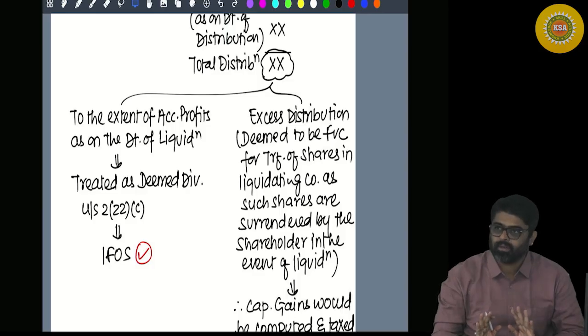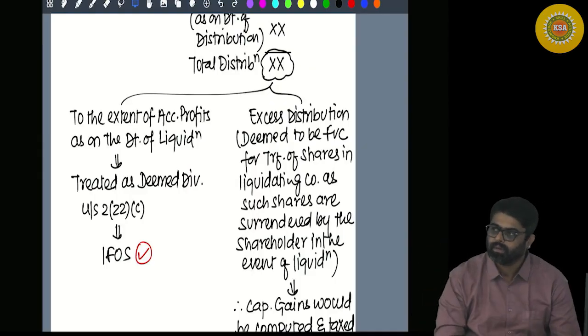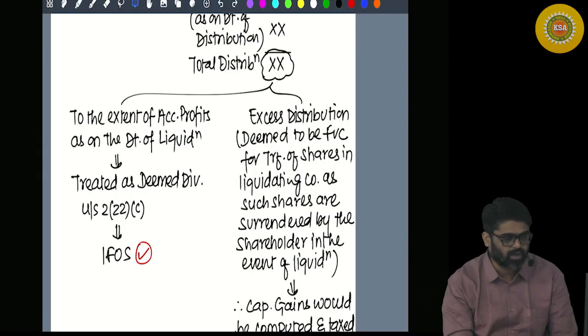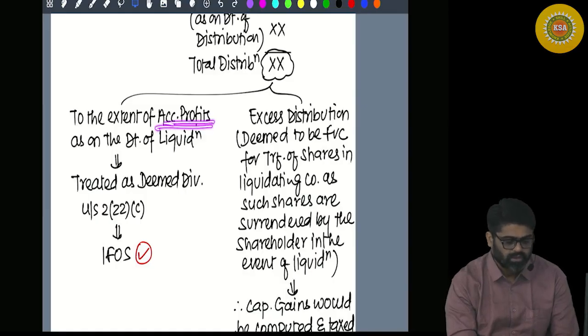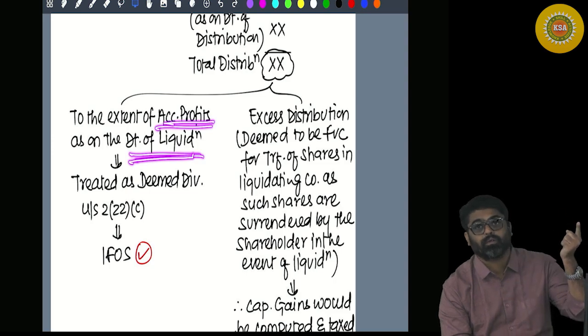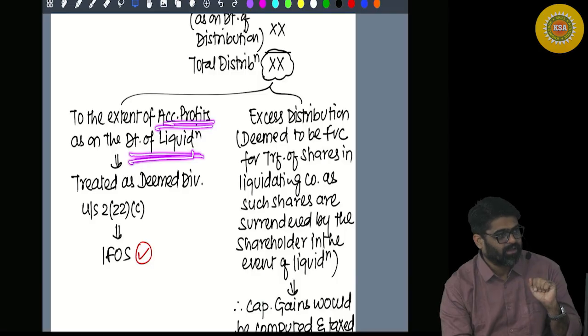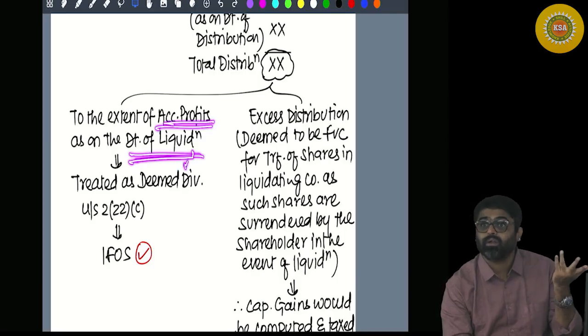So for example, you are a shareholder. If the company gives you dividend, from where will the company give you dividend? Reserves. Yes or no? And if the company already had reserves, and these reserves were given when the company was a going concern, not under liquidation, they were treated as your dividend.